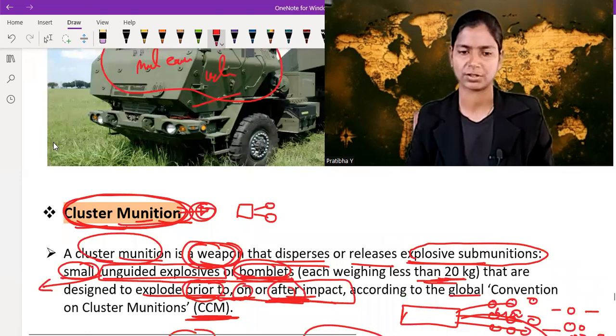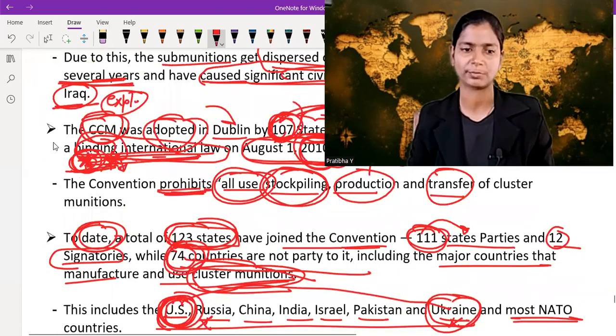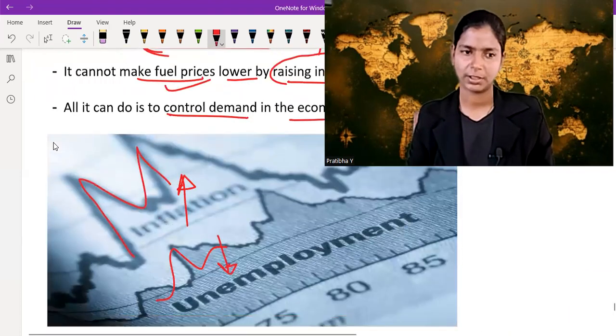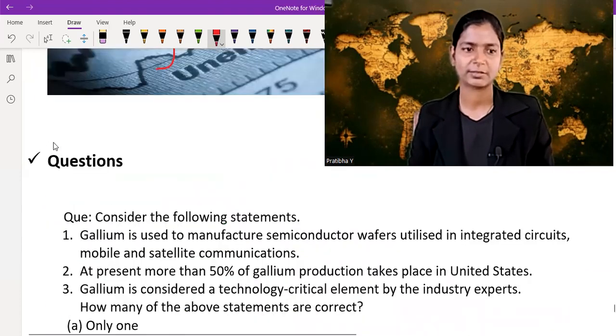Now let's solve 5 questions based on these 5 topics. Through this, we revise our topics. So consider the following statements.